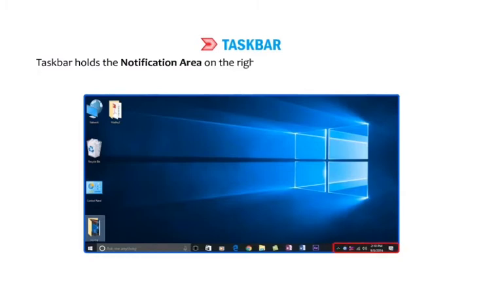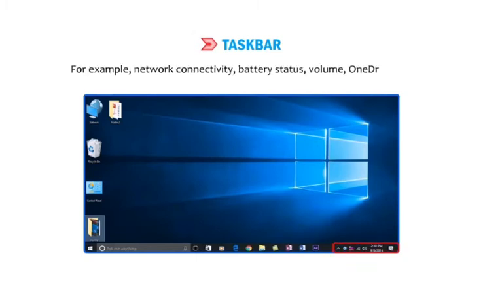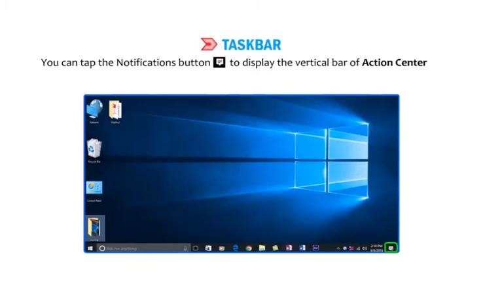notification area on the right side, which includes a clock and a group of icons. These icons display the status and notifications about the programs running on a computer. Example, network connectivity, battery status, volume, OneDrive, etc. You can tap the notifications button to display the vertical bar of Action Center on the right side of the desktop. Students, let's know more.